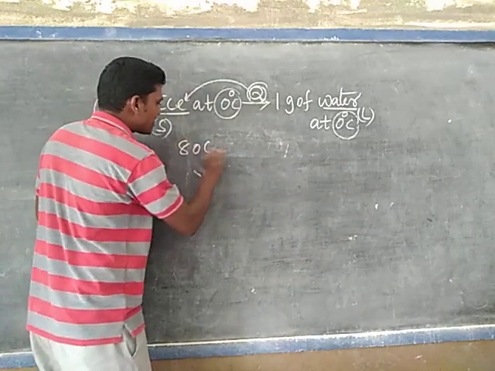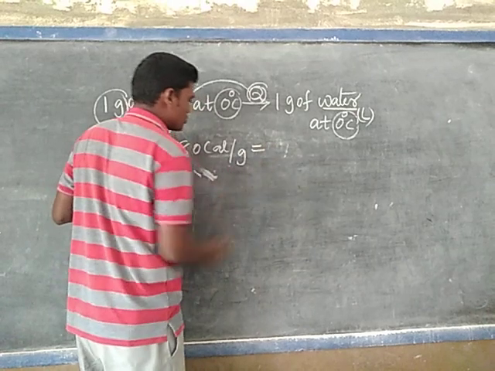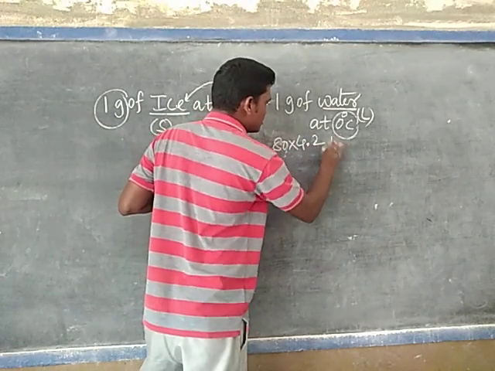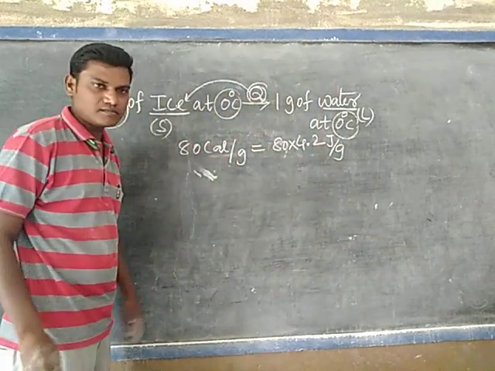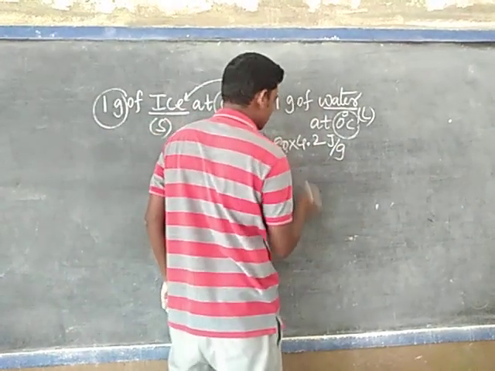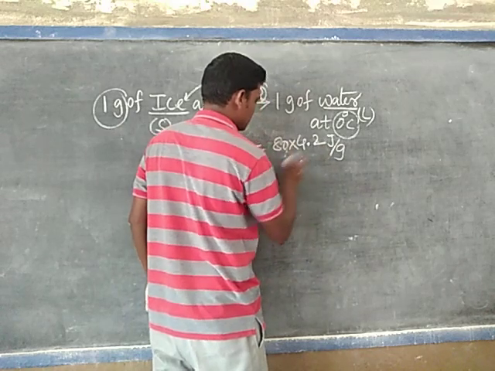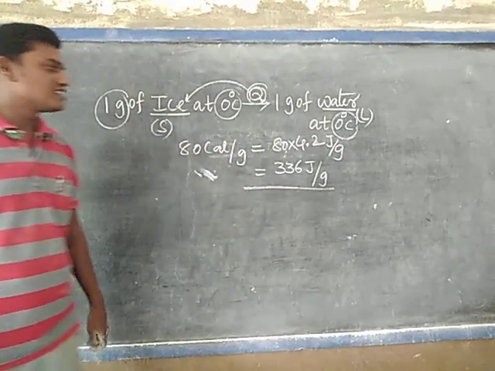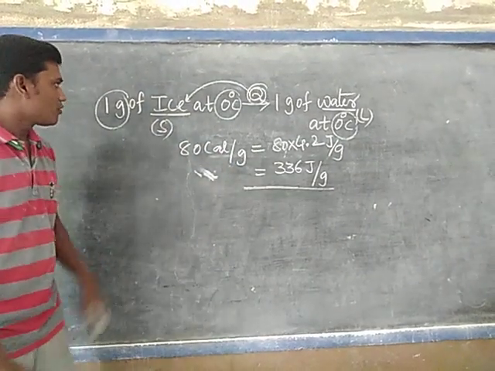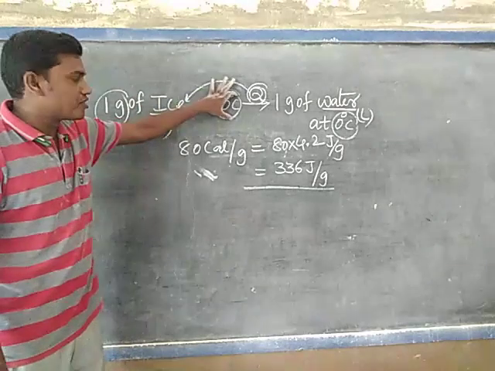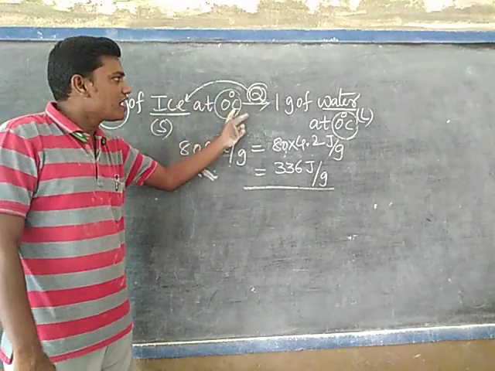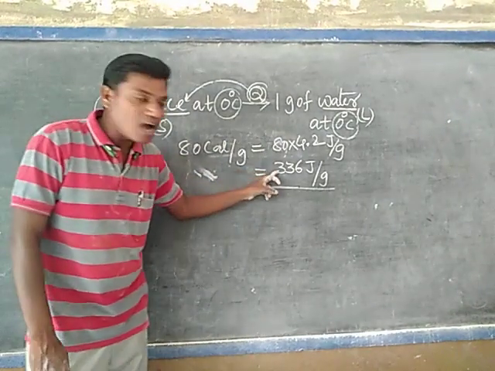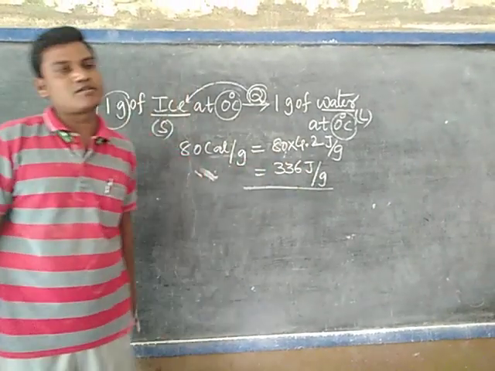That's why 80 calories per gram equals, in joules, 80 into 4.2 joules per gram, which is 336 joules per gram. So when 1 gram of ice at 0 degrees Celsius is completely converted into 1 gram of water at 0 degrees Celsius, it absorbs 336 joules of heat energy.